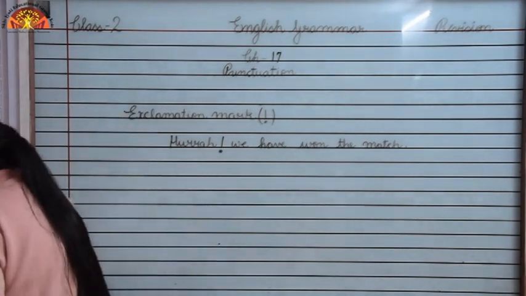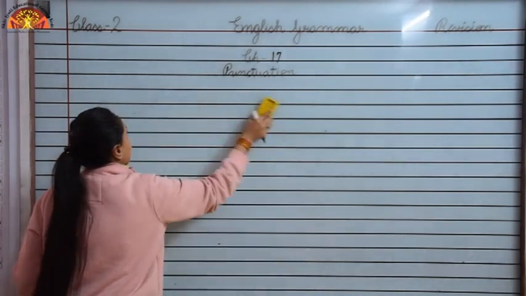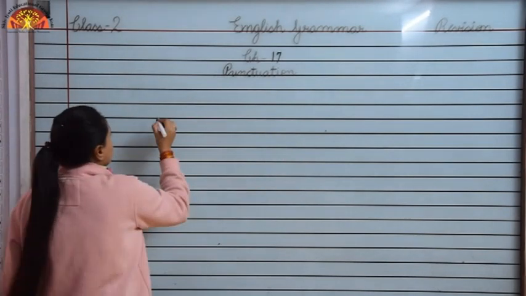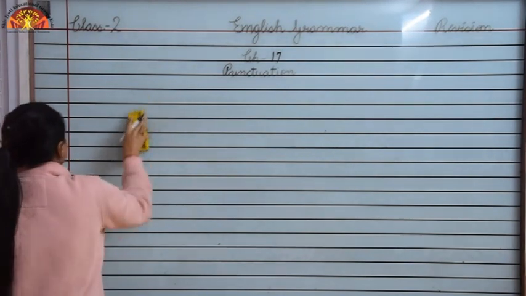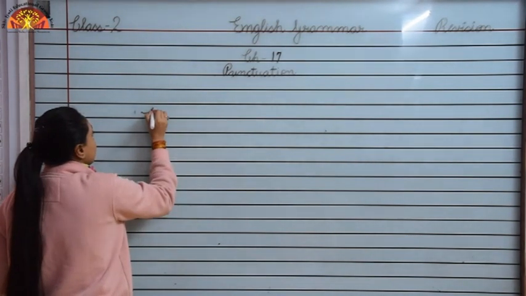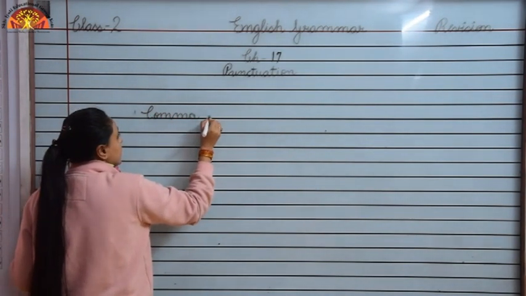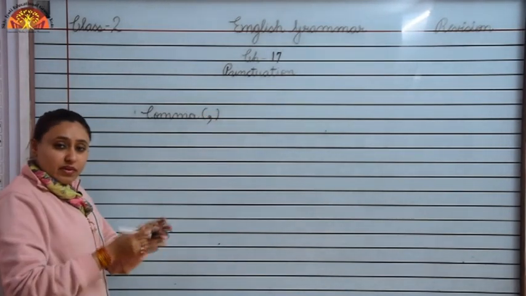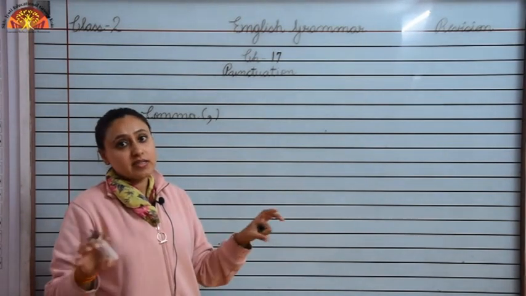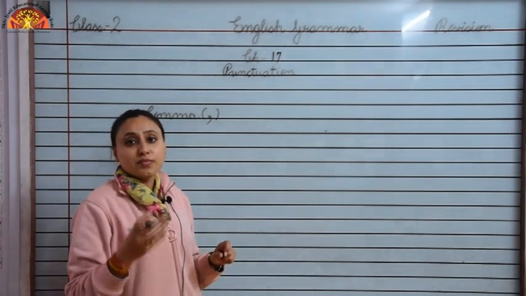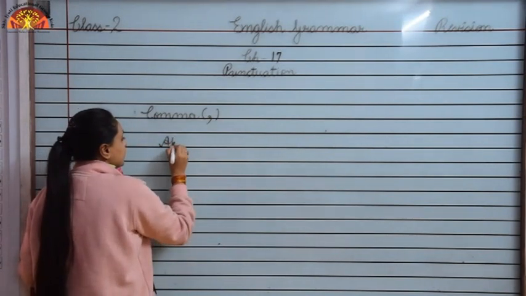Now children, we will learn about comma. When do we use comma? Whenever we have to separate words in a list to make it more meaningful, we use comma. This is the symbol of comma. Whenever we have to separate words in a list, in a sentence or in a series, we use comma to make it clear. Now look over here, apples,